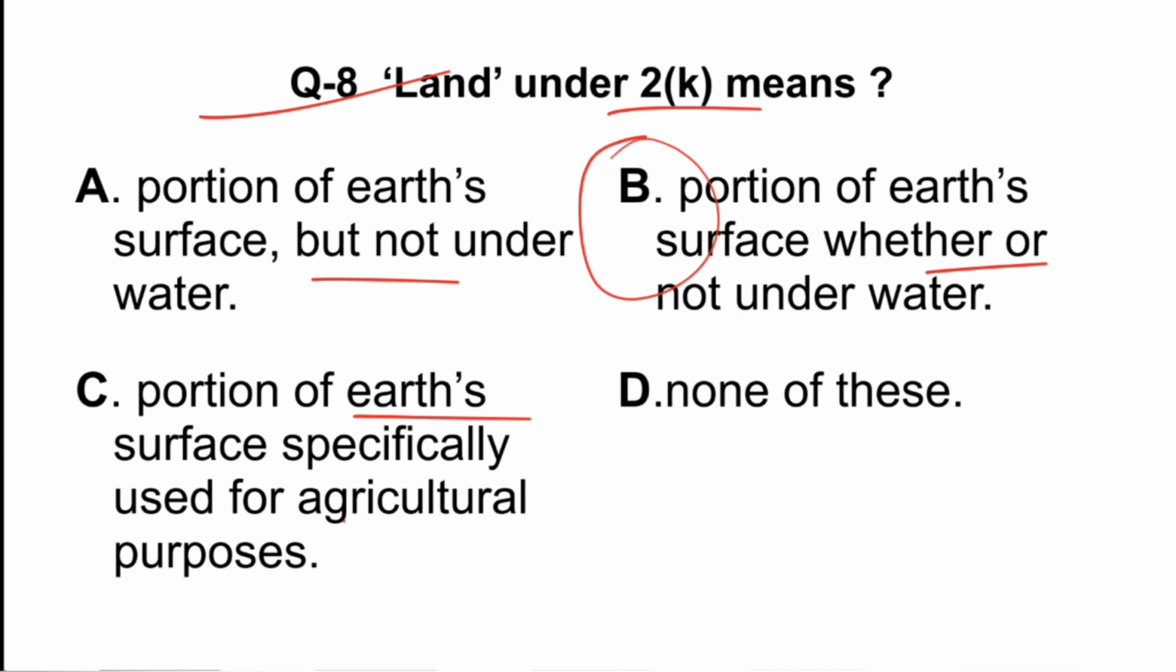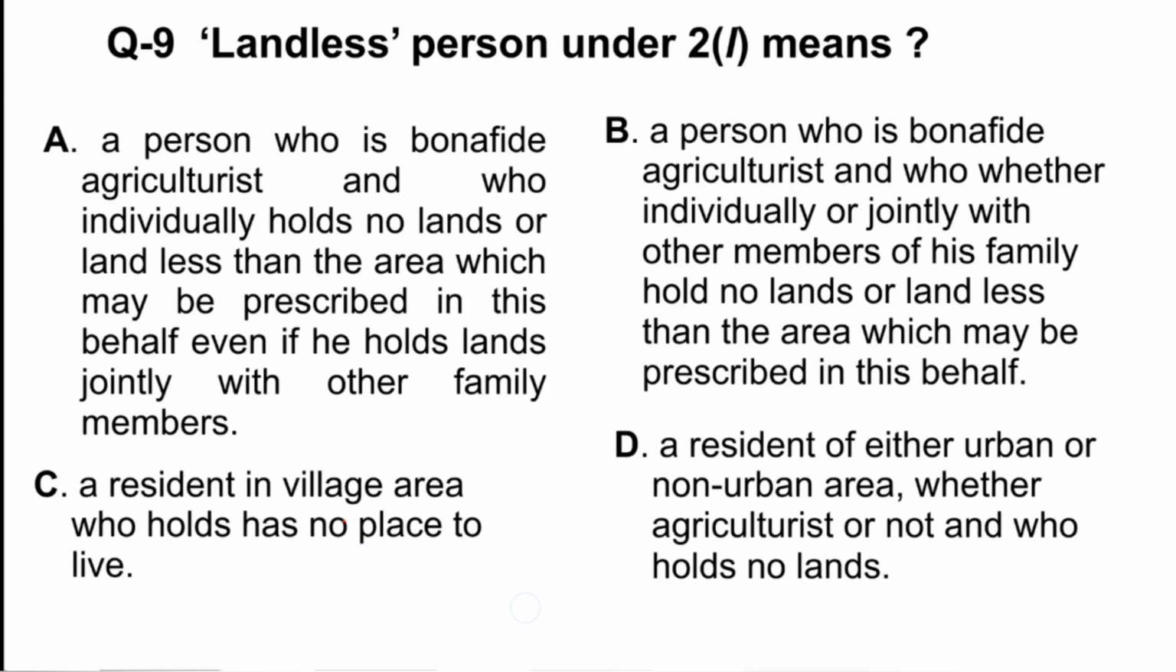Agricultural purposes is not the mandate of the provision there, and also a portion of earth's surface but not underwater is not right, because as per the definition it means whether or not underwater. So earth's surface, even if it is underwater, it can be said to be land as per 2K. So B is the correct option.